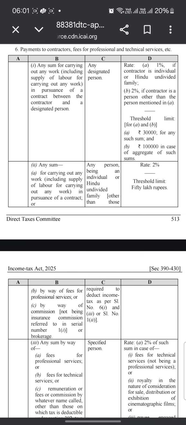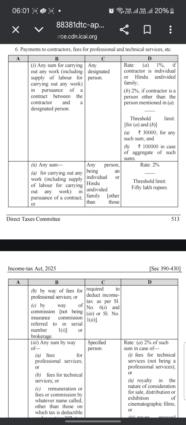Payments to contractors, fees for professional or technical services. Any sum for carrying out any work, including the supply of labor for carrying out any work, in pursuance of a contract between the contractor and the designated persons. Any designated person: rate is 1% if the contractor is an individual or Hindu undivided family, or 2% if the contractor is a person other than the person mentioned in A.